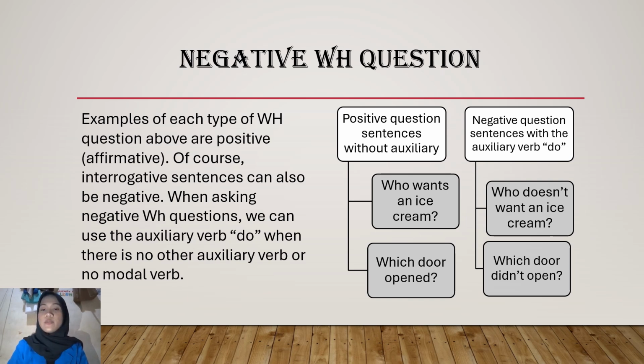1. Positive question sentence without auxiliary: who wants an ice cream? Negative question sentence with the auxiliary verb do: who doesn't want an ice cream? Positive question sentence without auxiliary: which door opened? Which door didn't open?